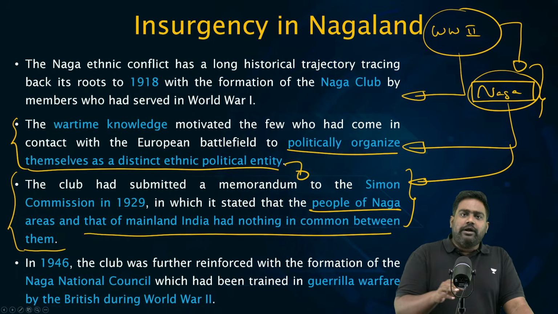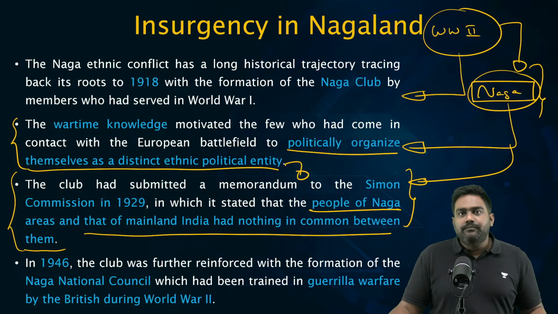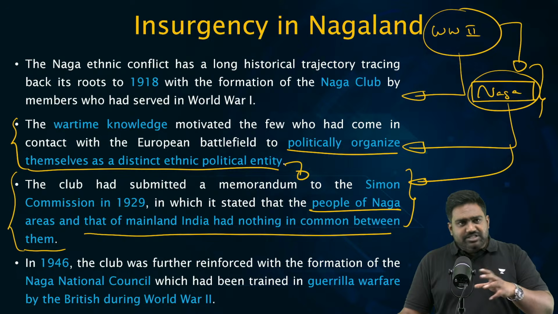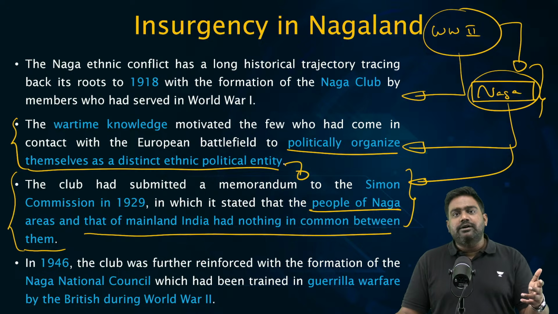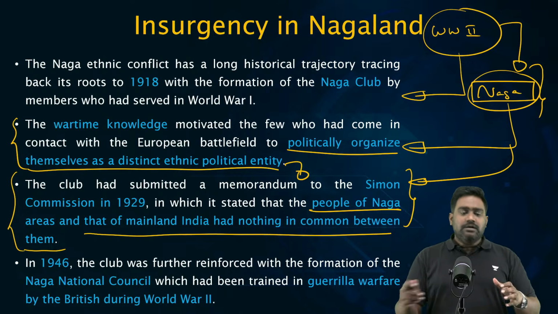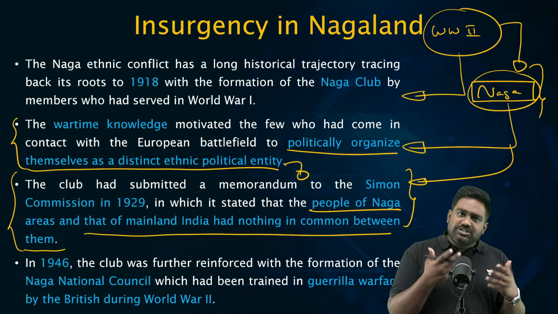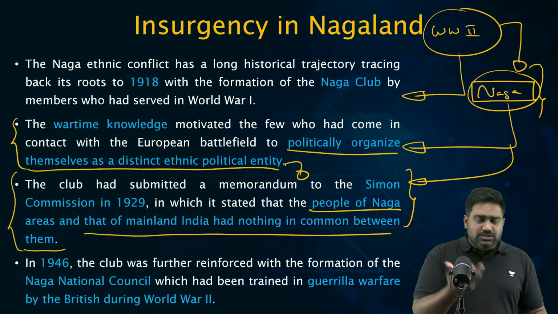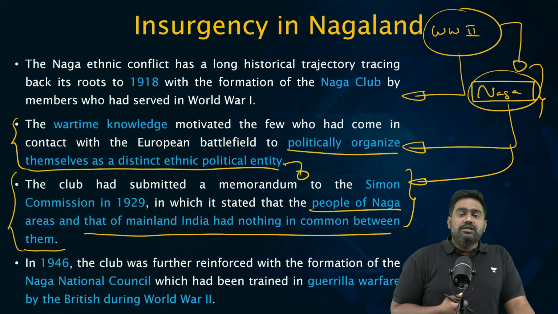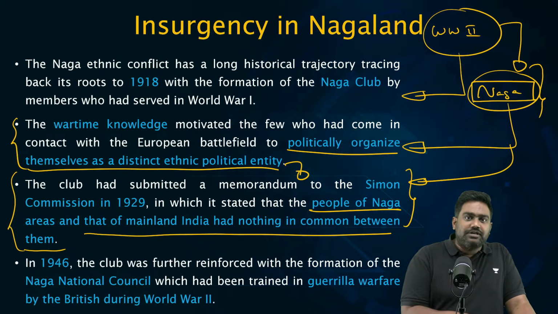Now, until this point, the demand of Nagas was understandable because such demands existed across the country, across the subcontinent, in almost every princely state, in every nook and corner of the country, based on such identity lines. So the demand of Nagas was nothing unique. The British kept on encouraging such sentiments just because they needed their support during the war efforts.